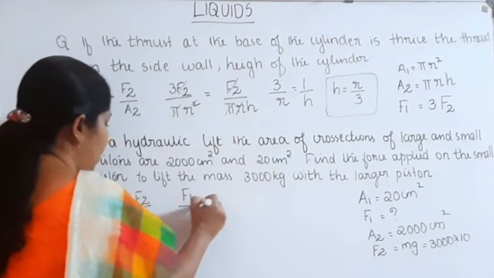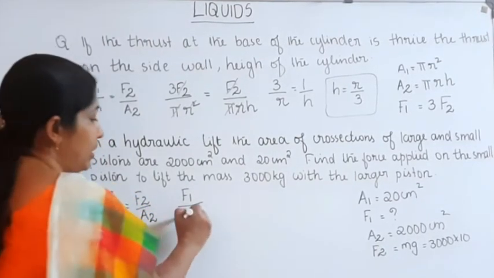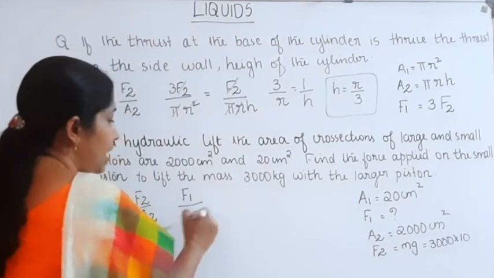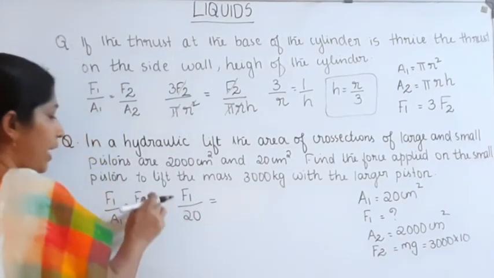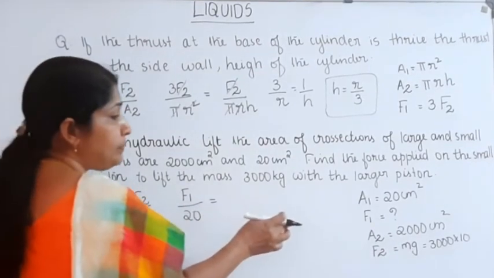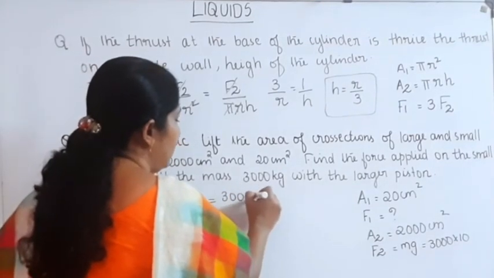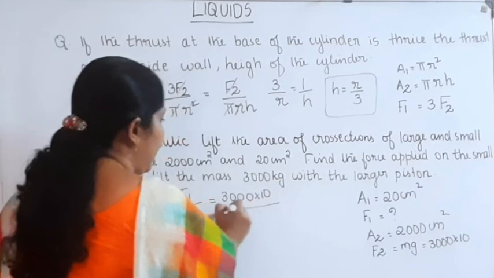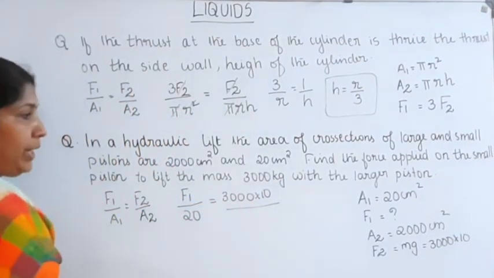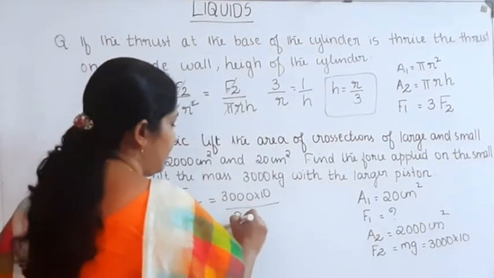F1 divided by A1, which is 20 centimeter square, is equal to F2, which is 3000 into 10, divided by A2, which is 2000.